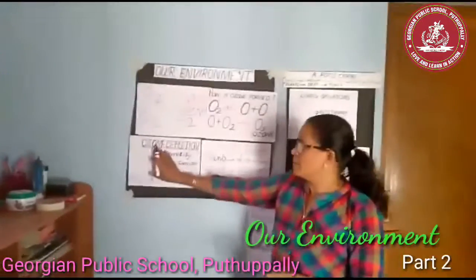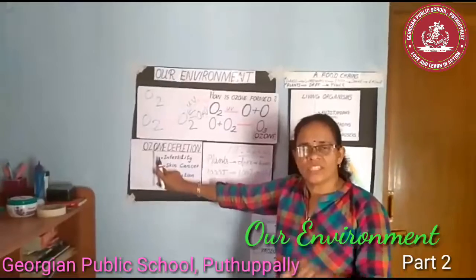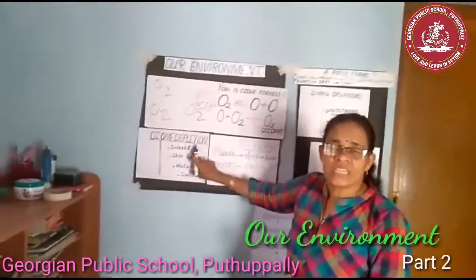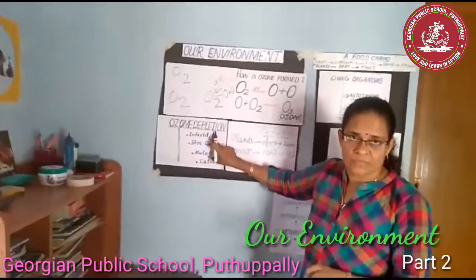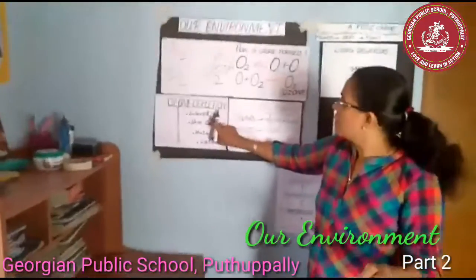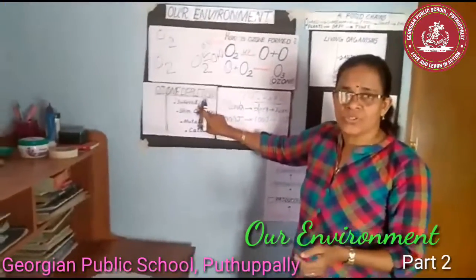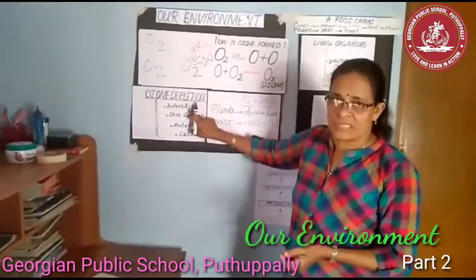There are many problems. The first point is that it leads to infertility in animals and humans. What do you mean by infertility? That means being unable to produce young ones or offspring.